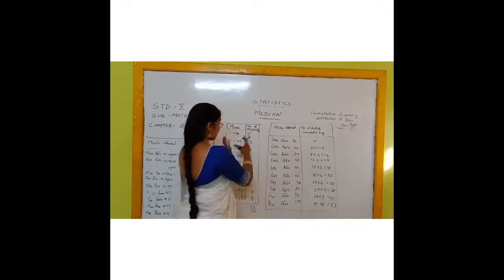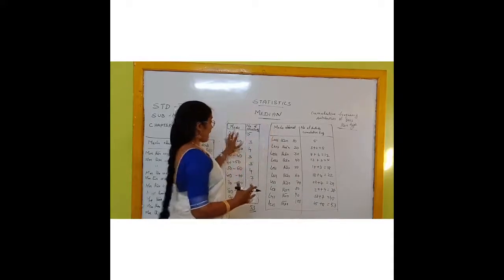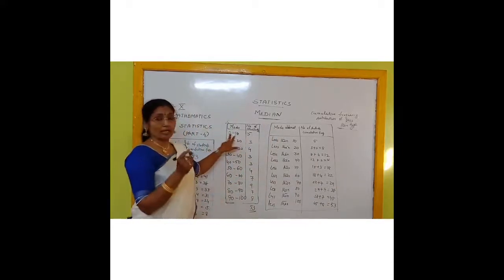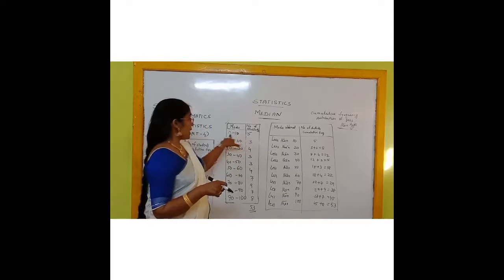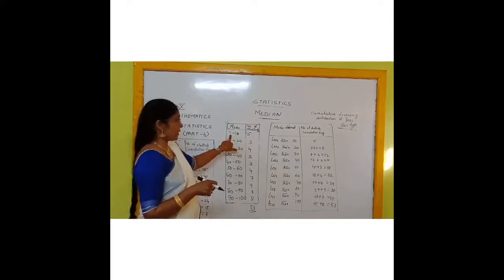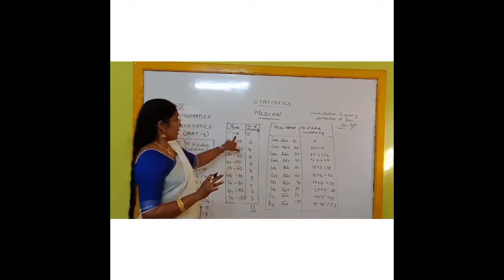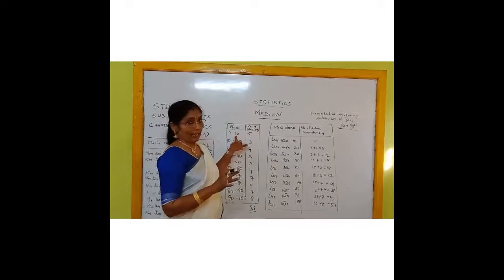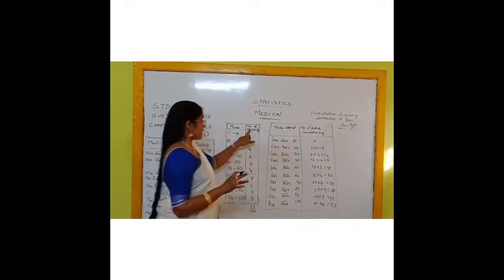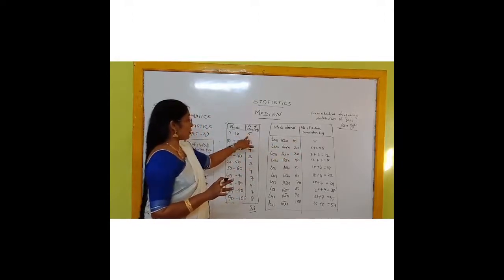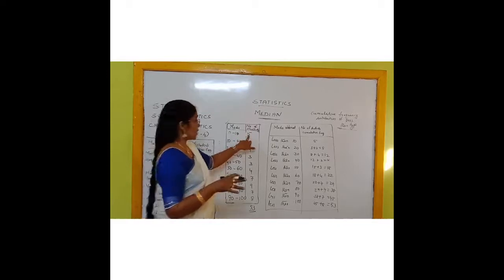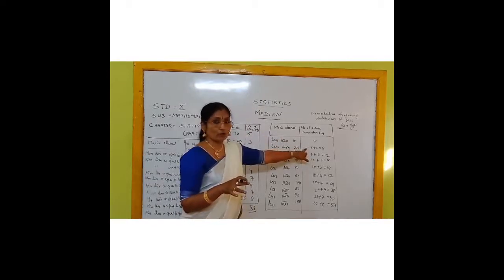Let us check how many students have got marks less than 0. Here you can see that less than 0 nobody is there, because we start from 0 to 100 only. Now we can start with 10. Less than 10, how many students have got marks? 5 students have got. Clear for you, children?